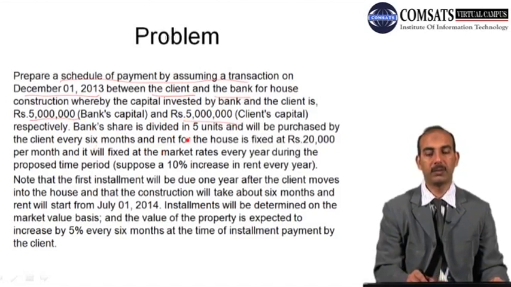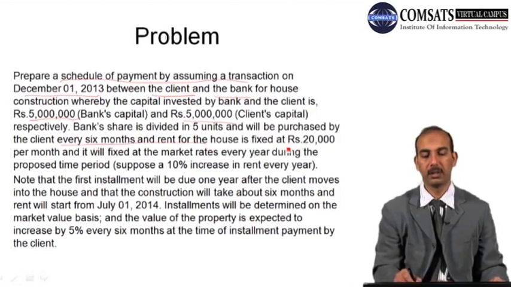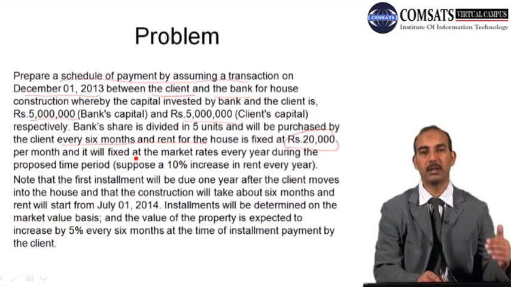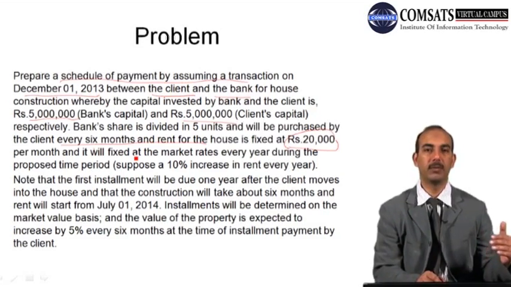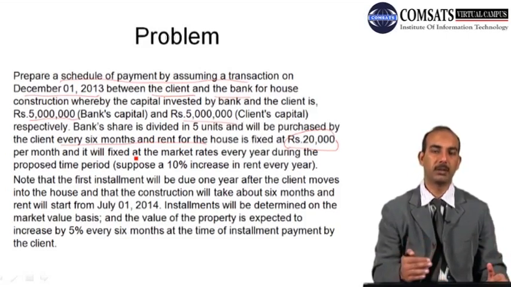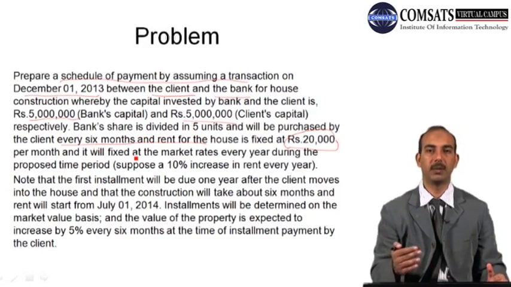The bank's share is divided into 5 units and will be purchased by the client every 6 months, and the rent for the house is fixed at rupees 20,000 per month, and it will be fixed at the market rates every year during the proposed time period. So the rent will be fixed after every 1 year, or it will be renewed after every 1 year, and the prevailing market practice is that the rents increase by 10% every year.